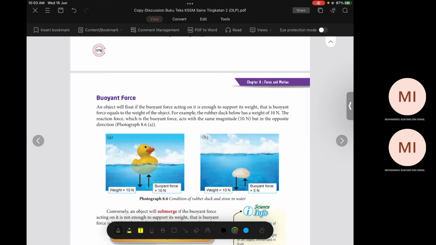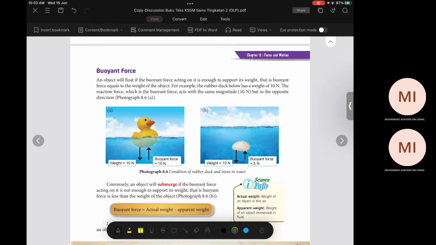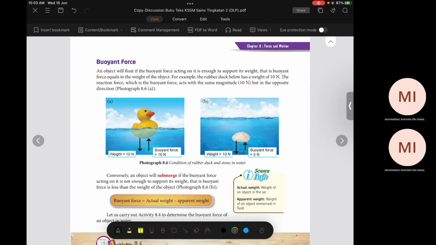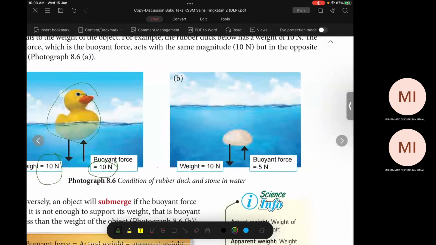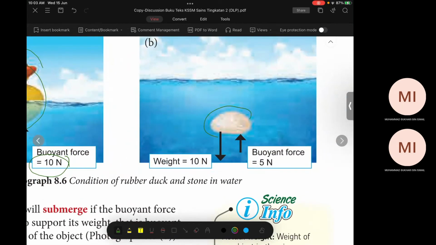Actually, you should understand. Okay, the next thing is buoyant force. Okay, this time we are going to see more about buoyant force. Now the toy duck here is floating. So the weight is the same as buoyant force. Example given here, weight is 10 Newton, buoyant force is also 10 Newton. Okay, what about this one? This is a stone. The stone, of course, will sink, right? So which one is higher? Weight is higher, buoyant force is less. 5 Newton.